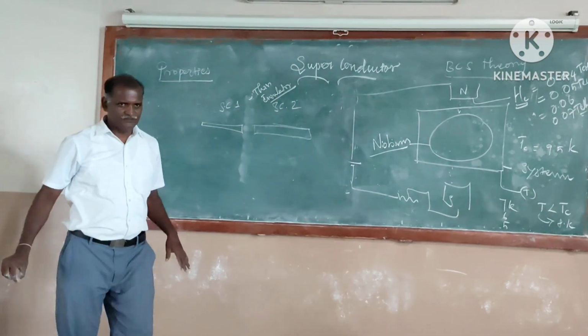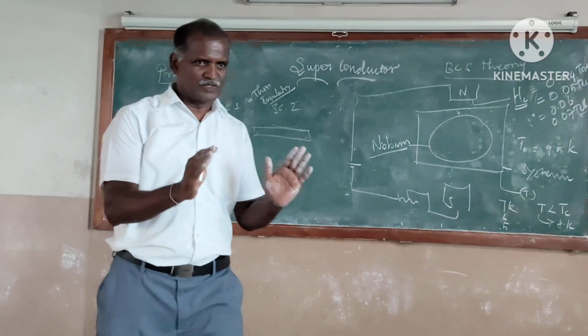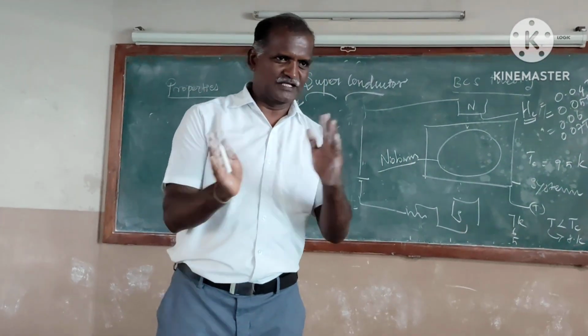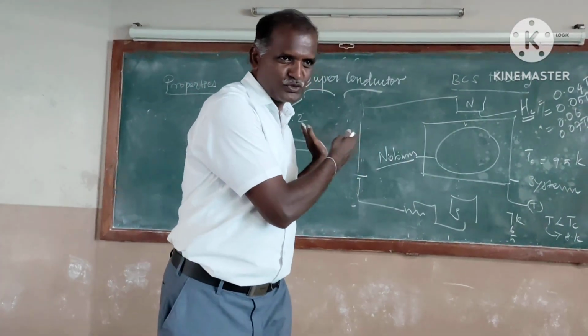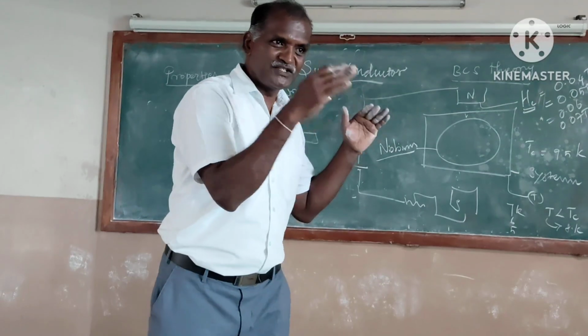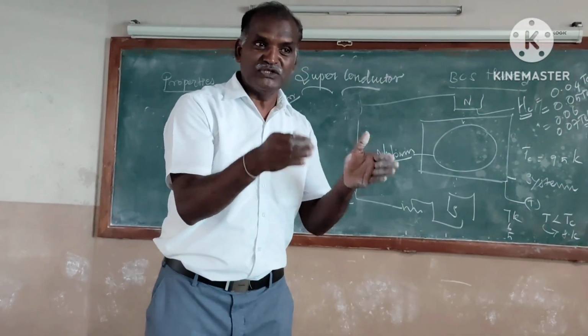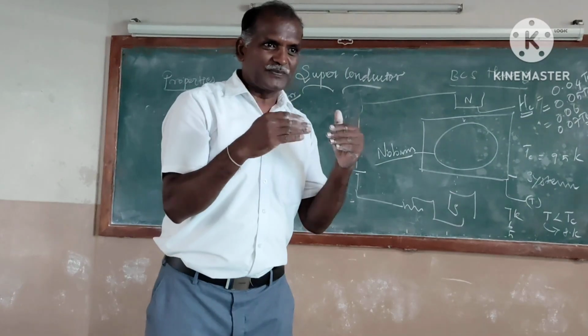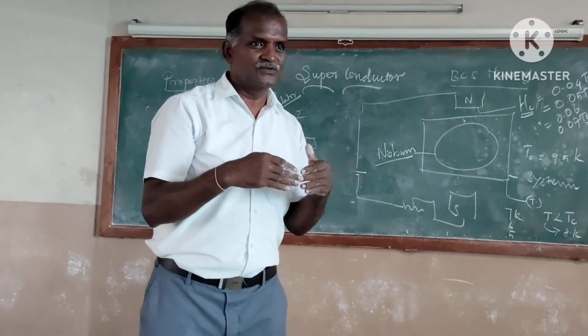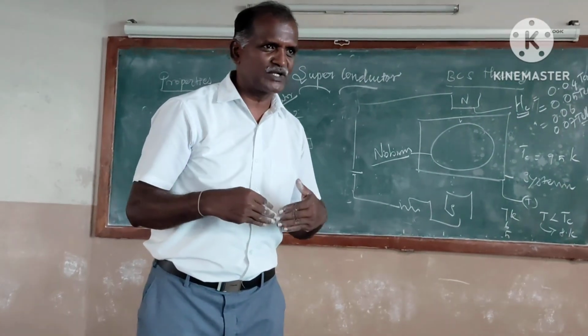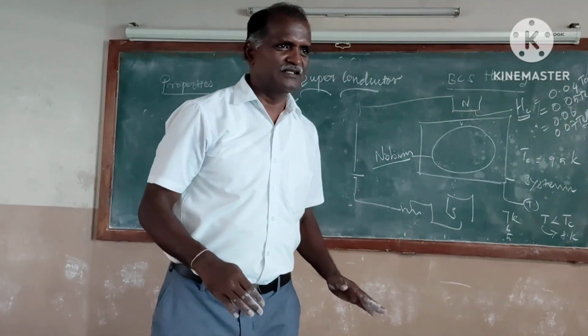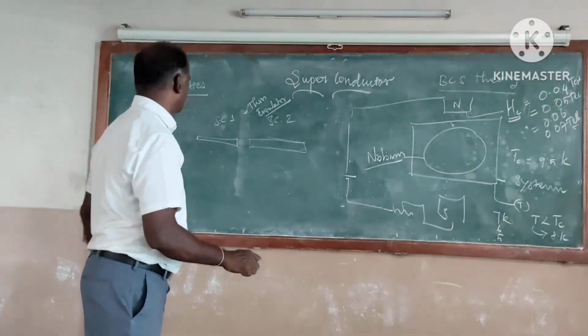In a normal conductor, current will not pass from one conductor to another, but here they are both superconductors. If we separate two superconductors with a thin insulating layer, Cooper pairs can penetrate from one superconductor to another superconductor. This is called the Josephson effect.